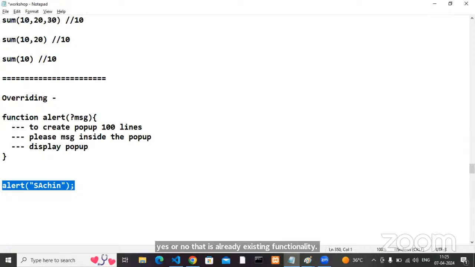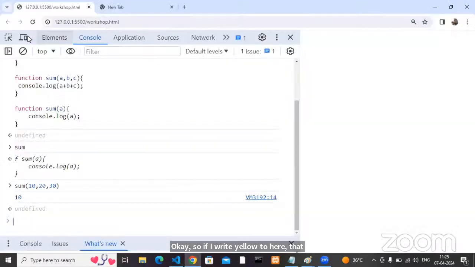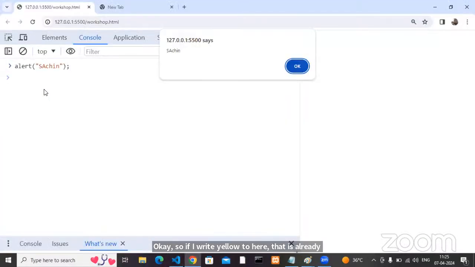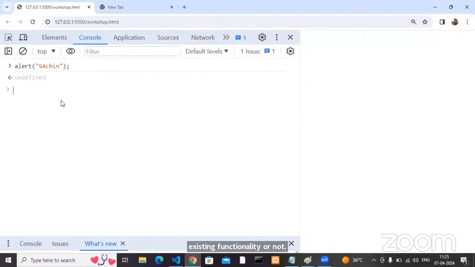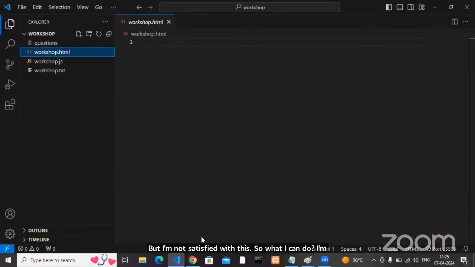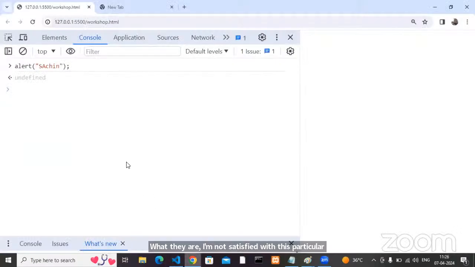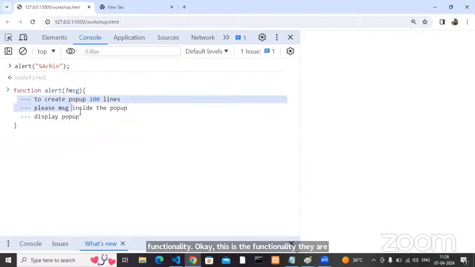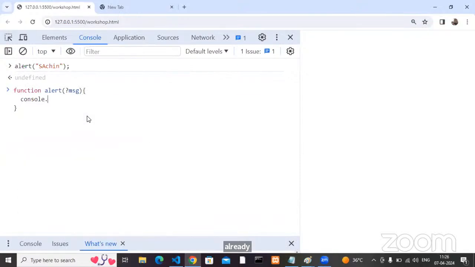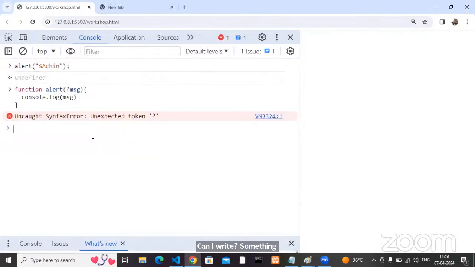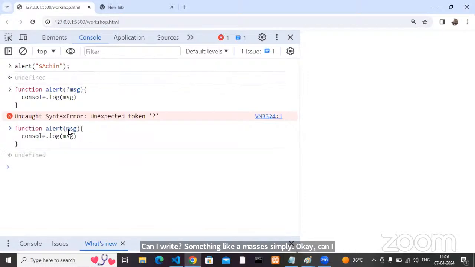So if I write alert here, that is already existing functionality. But I'm not satisfied with this. So what can I do? I'm not satisfied with this particular functionality they already wrote. Can I do one thing? Can I write console.log of something, like a message, simply?